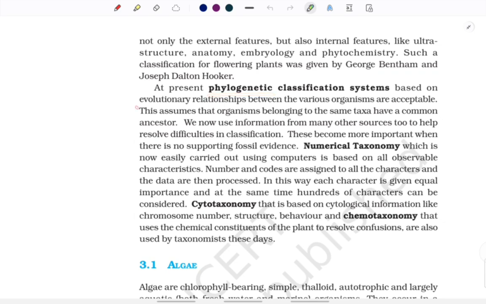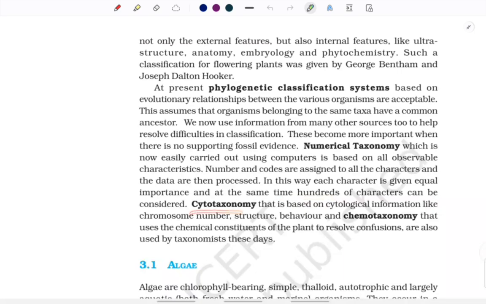So we have phylogenetic, which is based upon evolutionary relationship, but if we don't have fossil evidence to support this classification, then we can move ahead with numerical taxonomy, which is when computers are used and all the observable characters are given numbers and codes, and hundreds of characters are considered at one time.